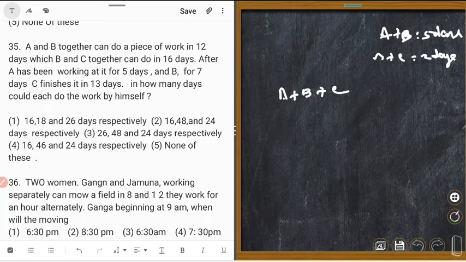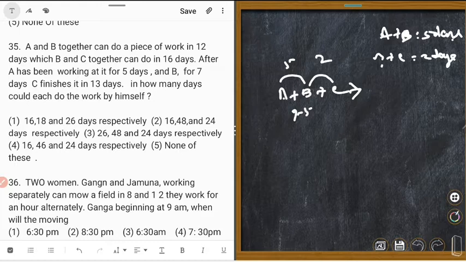Where is the question? Yes, together in 16 days, after A working for 5 days, A worked 5 days, B 7 days, C the entire days. So first A, B 5 days. B, how many days? 7 days means 5 days already gone, remainder is equal to 2. Then B, C together did 2 days, right? C totally how many days? 7. The rest is done by C. Could you understand? So A, B, C 5 days work, B, C is 2 days work.